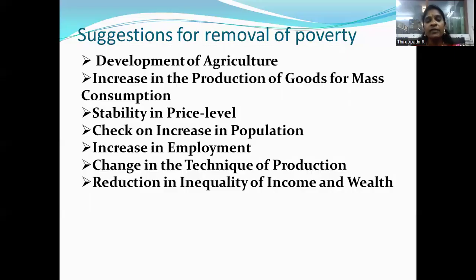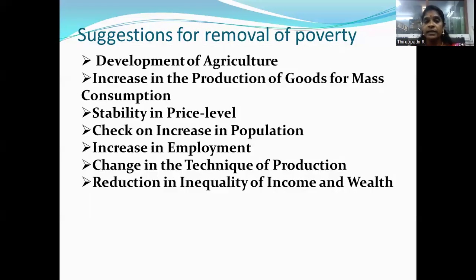The next is increase in employment. To eliminate poverty in India, employment opportunities should increase in both rural and urban areas. When a multiple cropping program is introduced in rural areas, the rural unemployment problem is automatically eliminated. Others like the introduction of cottage industries and construction work in rural areas also increase rural employment opportunities.